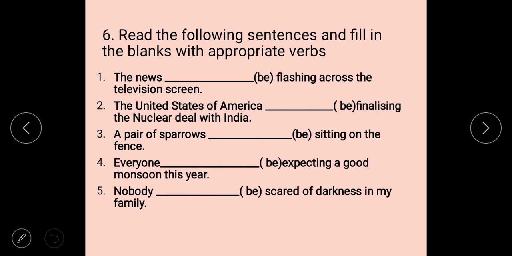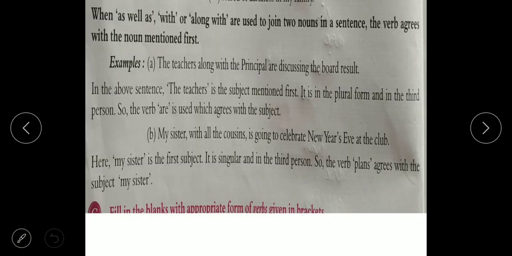Read the following sentences and fill in the blanks with appropriate verbs. The news. With news you always have to use a singular verb. The news is flashing across the television screen. The United States of America. With the name of a country, we always have to use a singular verb. A pair of sparrows, a pair of, then "is". Everyone is. Nobody is.